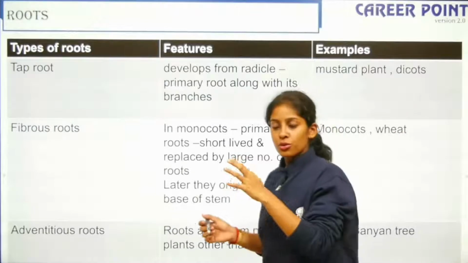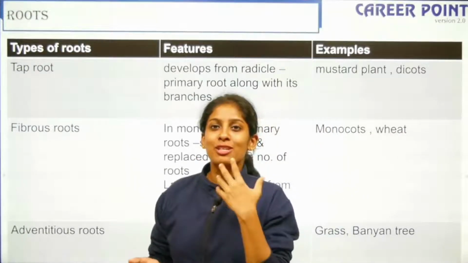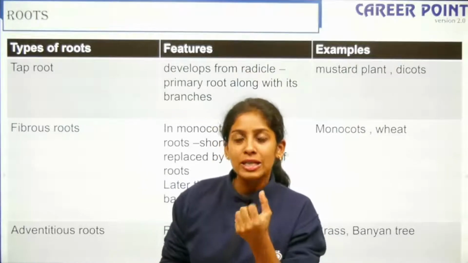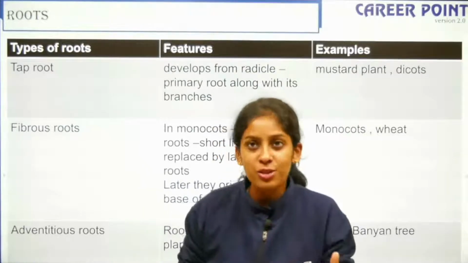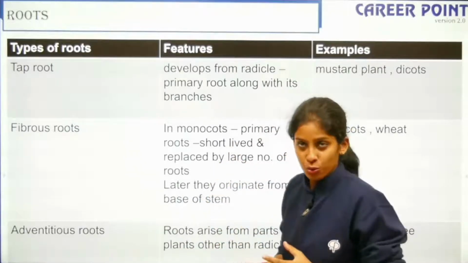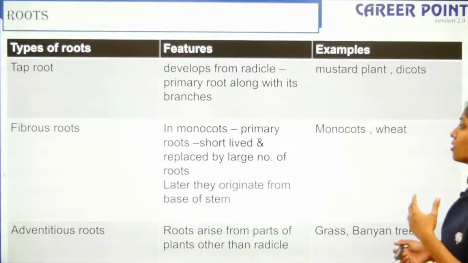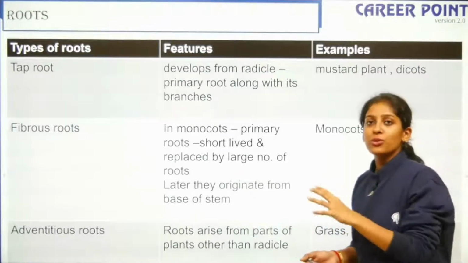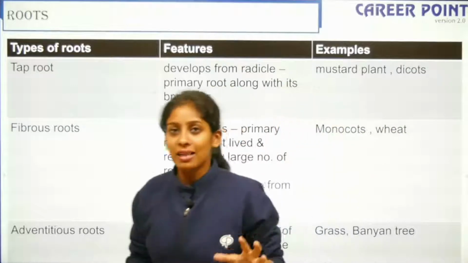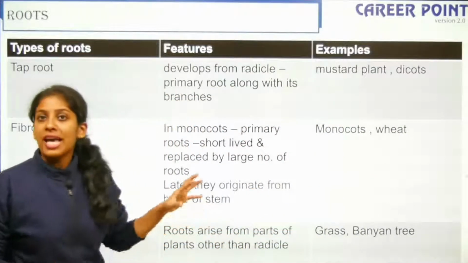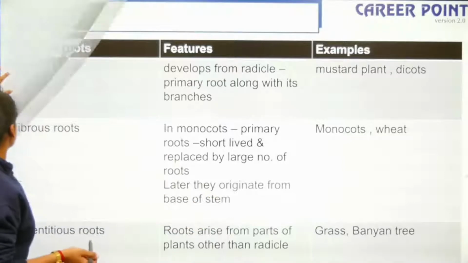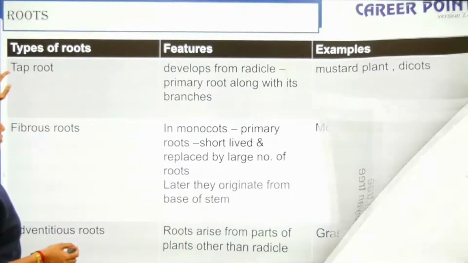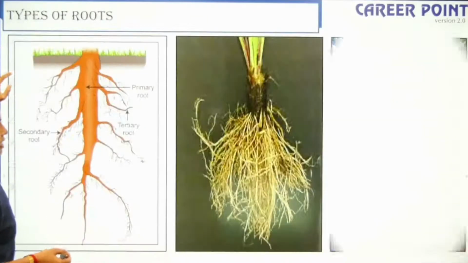Fibrous root: actually when your taproot has been replaced by a bunch of roots, where your taproots are short-lived and these bunch of roots arise from the base of your stem, that is your fibrous roots, right? Fibrous roots are pretty common in the monocots. Then you have the adventitious roots. When the root arises from a part other than the radicle, it is your adventitious root. Example, your grass, banyan tree, etc. Fine. So we move forward. Right, so these are the three figures.